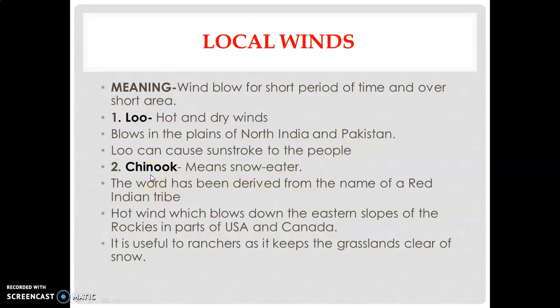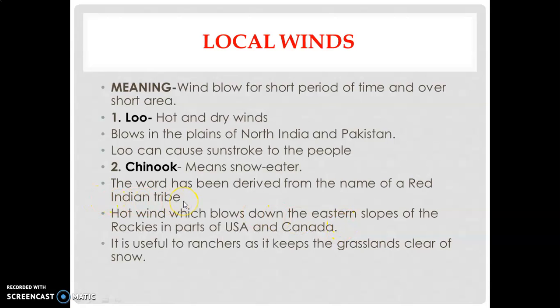Next hot wind is Chinook. Chinook means snow eater, and we can say melting down of snow. The word Chinook has been derived from the name of a Red Indian tribe. Chinook is a hot wind which blows down the eastern slopes of the Rocky Mountains in parts of USA and Canada.